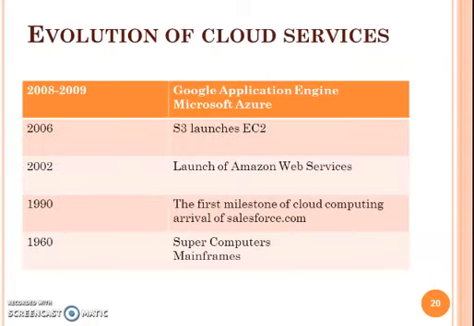This is the evolution of cloud services. In 1960, only supercomputers or mainframes. In the 1990s, the first milestone of cloud computing, the arrival of Salesforce.com. In 2002, the launch of Amazon Web Services, AWS. In 2006, S3 launched EC2. In 2008 to 2009, Google App Engine and Microsoft Azure were developed.